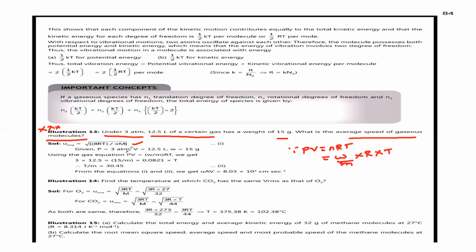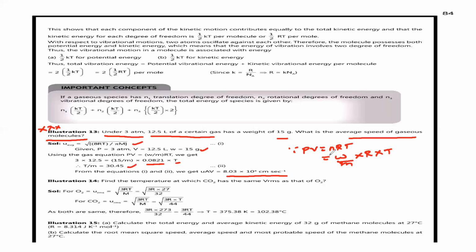Given P is equal to 3 atmospheres, V is equal to 12.5 liters, and W, weight, is equal to 15 grams. Using the gas equation, PV is equal to W by M RT. So we get 3 into 12.5 is equal to 15 by M into 0.0821 into T. T by M is equal to 30.45. By this, from equations 1 and 2, we get U average is equal to 8.03 into 10 to the power 4 centimeters per second.